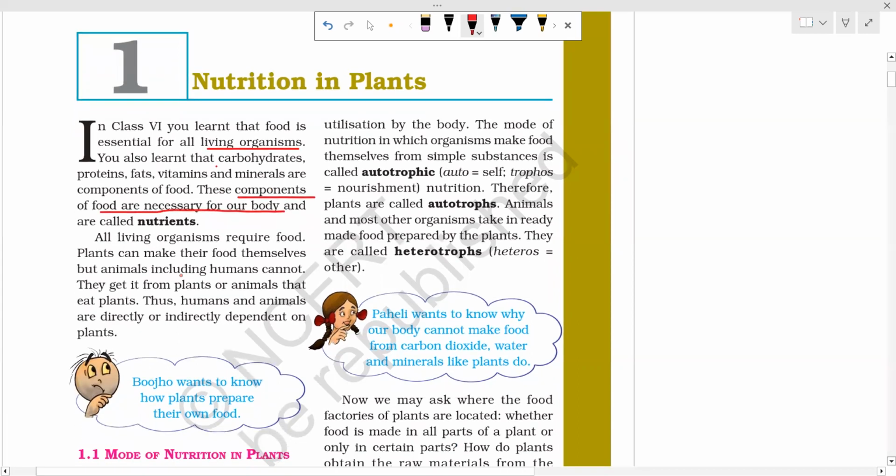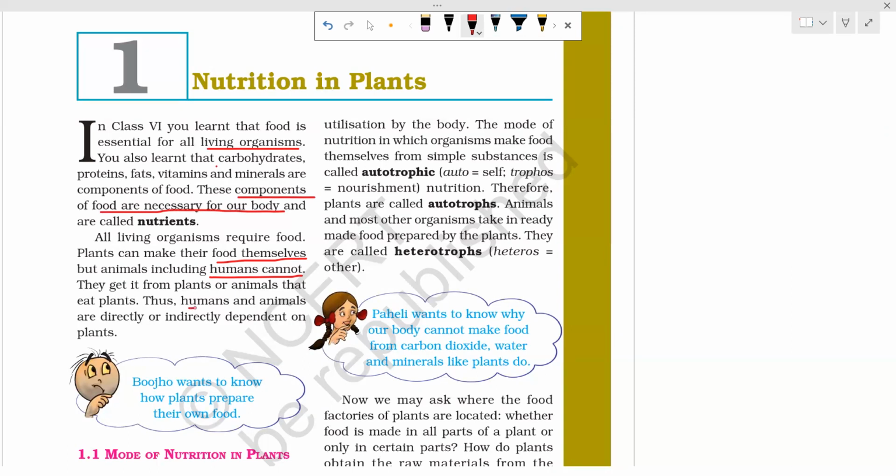All living organisms require food. Plants can make their food themselves, but animals, including humans, cannot. Plants can make their food by the process of photosynthesis, as they have chlorophyll. But animals cannot make their food on their own. They depend on plants or animals. Suppose a herbivore is there, it will depend on plants. A carnivore will depend on animals. Humans are basically omnivores, depending on both plants and animals.